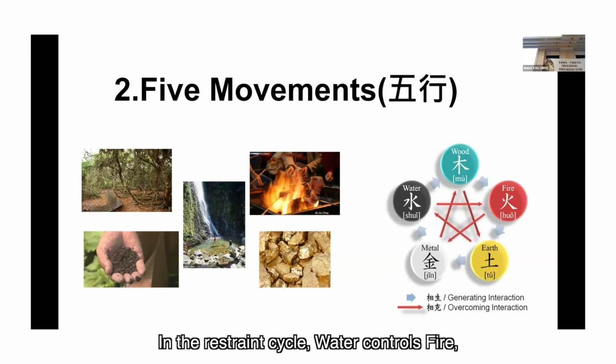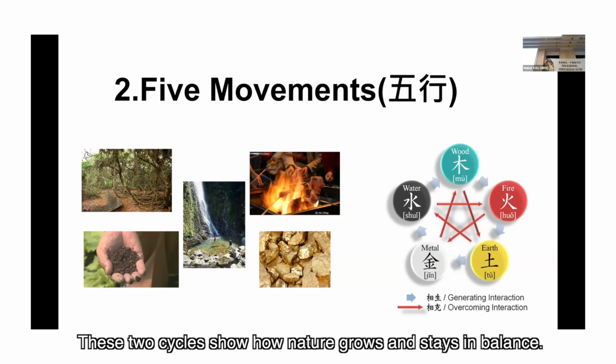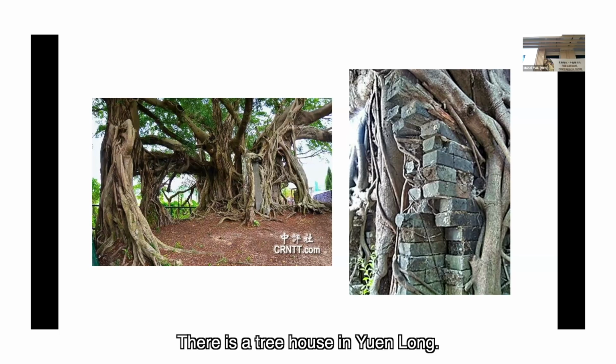In the restraint cycle, water controls fire, fire controls metal, metal controls wood, wood controls earth, and earth controls water. These 2 cycles show how nature grows and stays in balance. There is a tree house in Yuanlong. You can see the tree destroyed earth. It destroyed the wood and destroyed the earth.